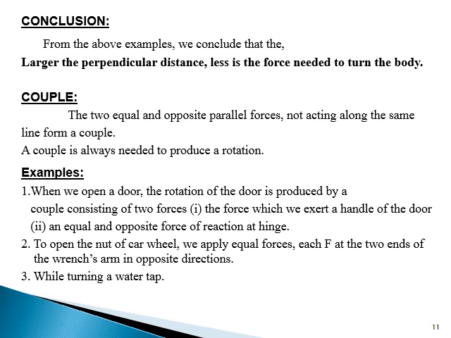We'll discuss some examples. First, when we open a door, the rotation of the door is produced by a couple consisting of two forces: first, the force which we exert on the handle of the door; second, an equal and opposite force of reaction at the hinge. Second, to open the nut of a car wheel, we apply equal forces, each force at the two ends of the wrench arm in opposite directions. Third, while turning a water tap.